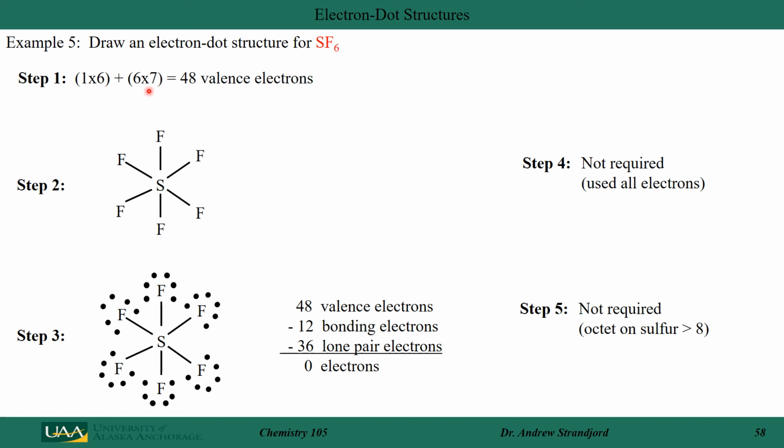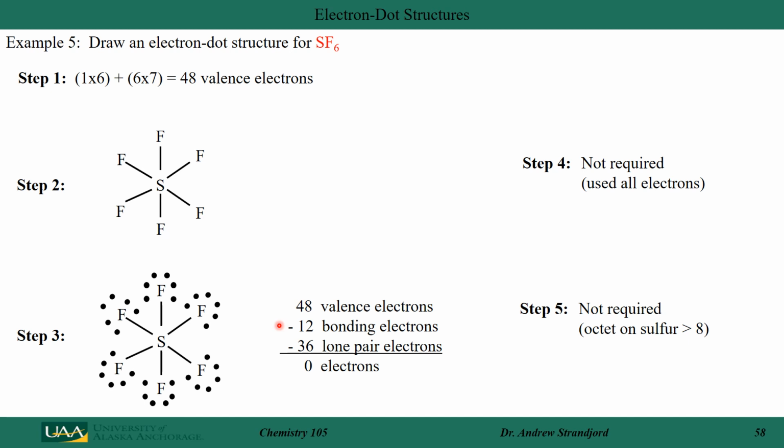I have 6 fluorines, each has 7 valence electrons, for a total of 48 valence electrons. I'm going to put my least electronegative atom in the center, surrounded by all the other atoms of fluorine. I now have 1, 2, 3, 4, 5, 6 bonds here for a total of 12 bonding electrons.